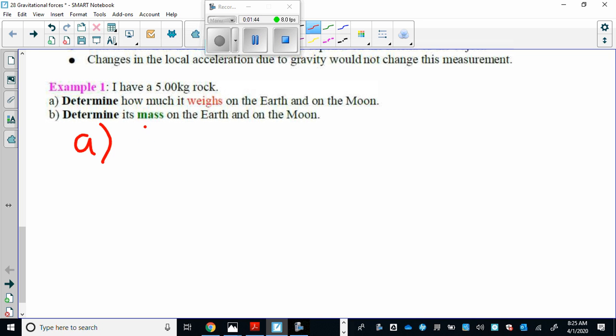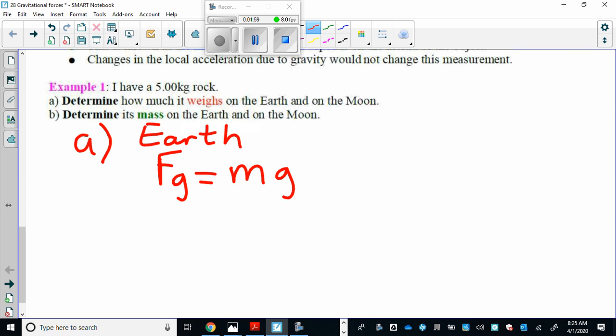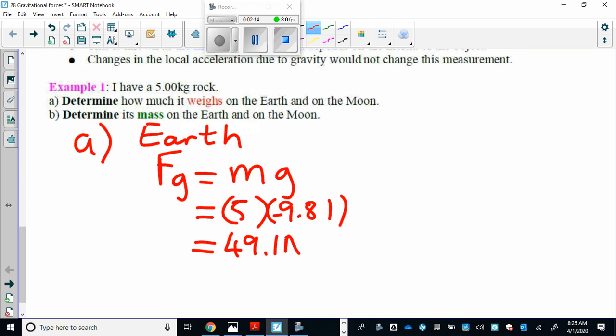Here's our formula for question A. Let's do the Earth first. Our formula for weight is the same as the force of gravity, so it's Fg. The force of gravity equals the mass times the gravitational field strength, or acceleration due to gravity. On Earth, that number is 9.81, I guess we can put the negative in there, meters per second squared. So you multiply those numbers together and you get an answer of 49.1 newtons. So that's the weight of the rock on Earth.